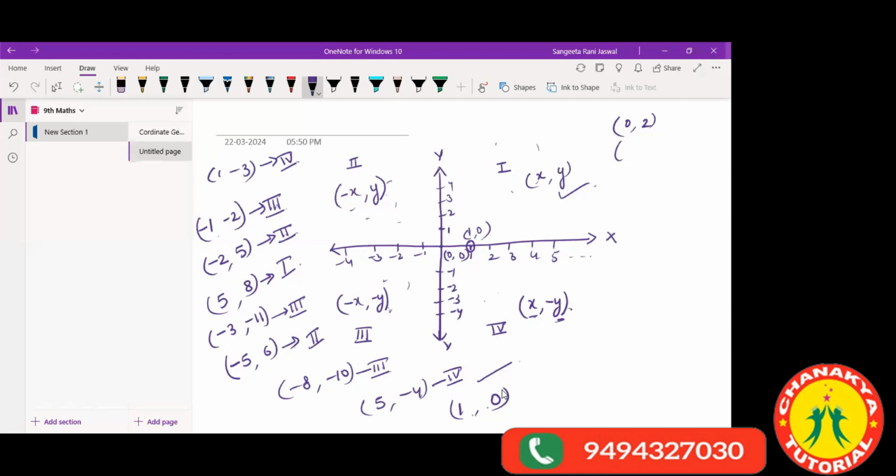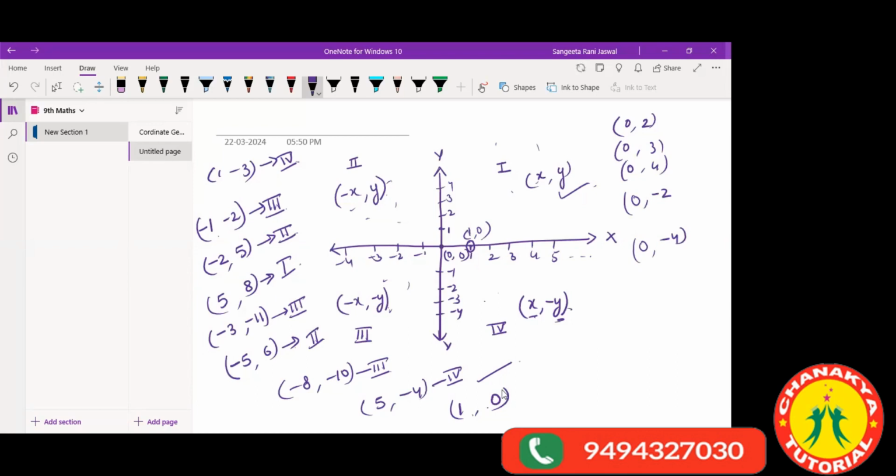All those points which have x as 0, whatever the number for y, 3, 4, 5, if x is 0, those points are lying on the y-axis. Even if you have -2, -4, all are lying on the y-axis, because x is 0. Is that understood, children? Yes, ma'am.